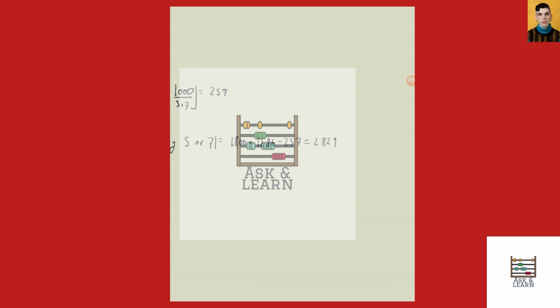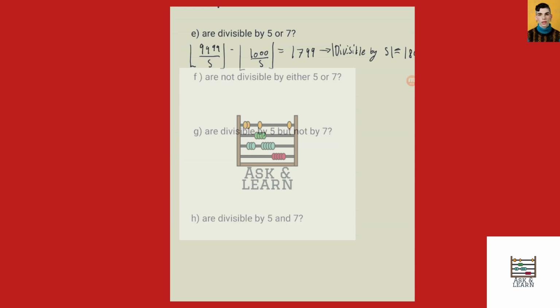To determine the number that are not divisible by either 5 or 7, we just need to take the total number of integers between 1,000 and 9,999 and subtract off what we found in E. So there are 9,000 possible integers. We subtract off 2,829, and that is going to give us 6,171.